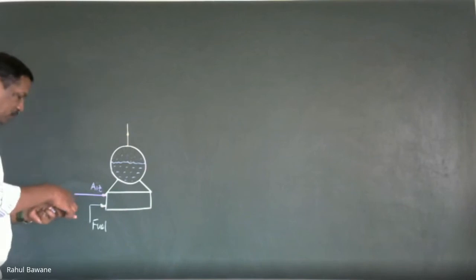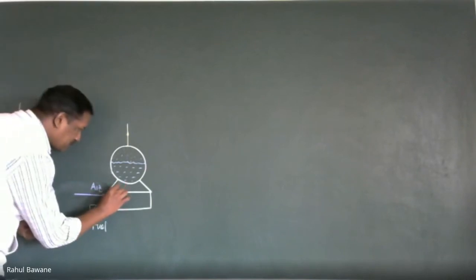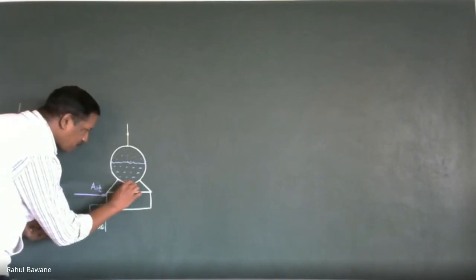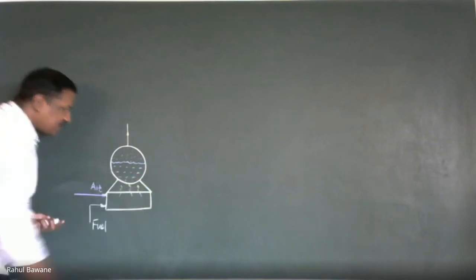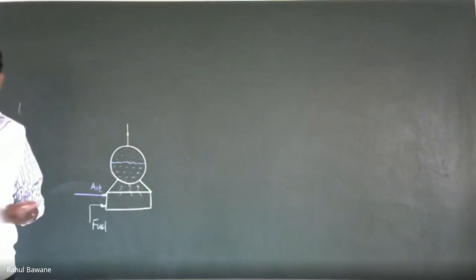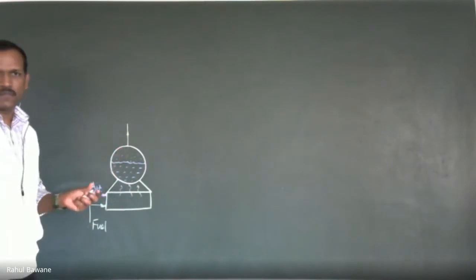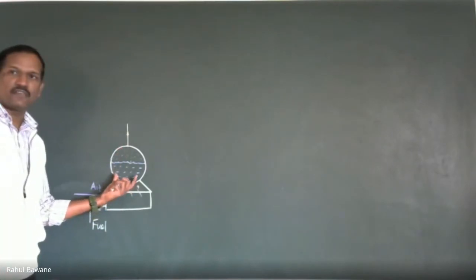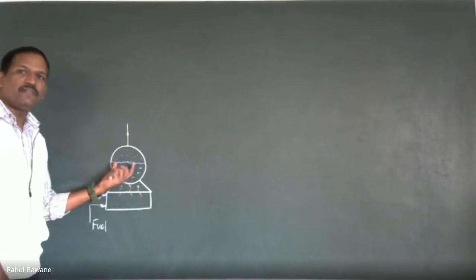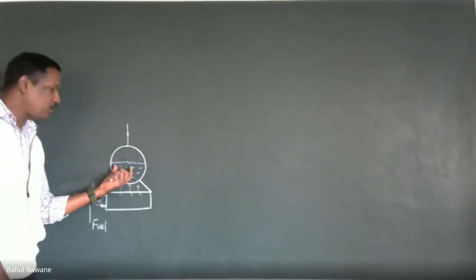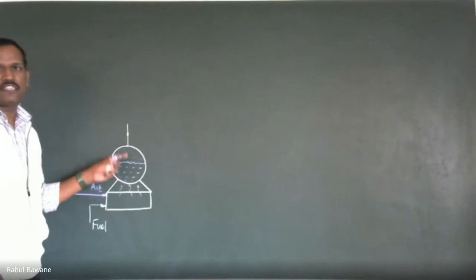So whatever fuel burns, it is converting that chemical energy into heat energy, and that heat energy will travel along with the hot flue gases. When the hot flue gases come in contact with the boiler unit, they deliver heat, and that portion is utilized for steam generation.